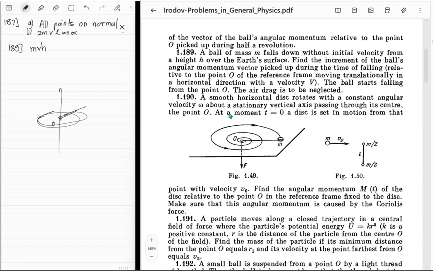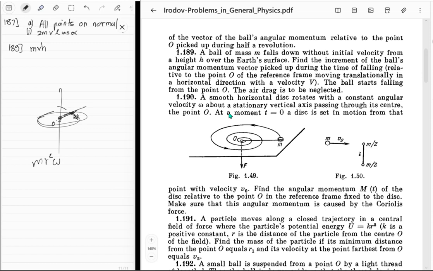Oh yeah, we can use the fact that when this disk goes over here, its angular momentum, according to this reference frame, is now moving with omega in this direction, right? It was going in a straight line, but now according to this guy, it's going like this. So its angular momentum is just I omega, which is mr squared omega, and initially it was 0. So mr squared omega is the angular momentum that got picked up.